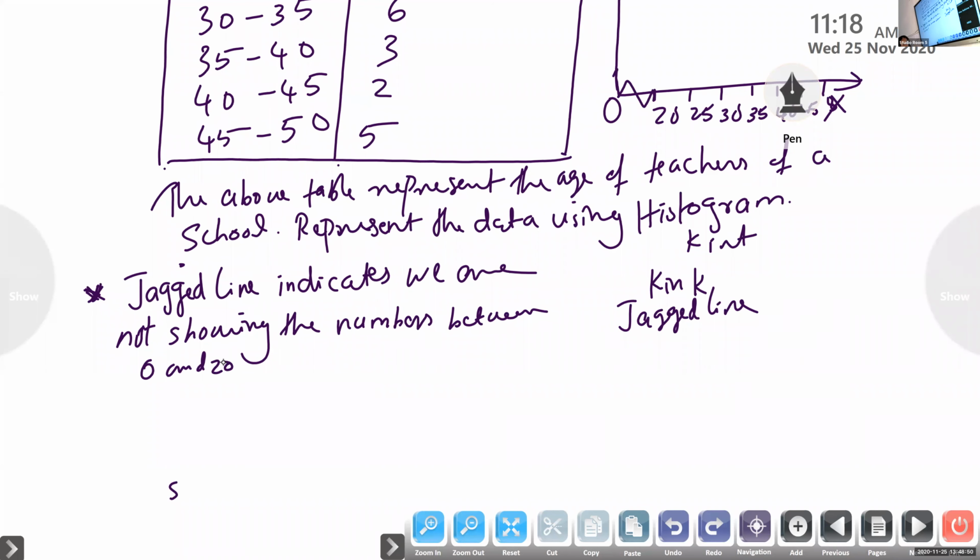Only for one question you write to know why we are using it. Okay, now try to draw the histogram. All of you draw the histogram.